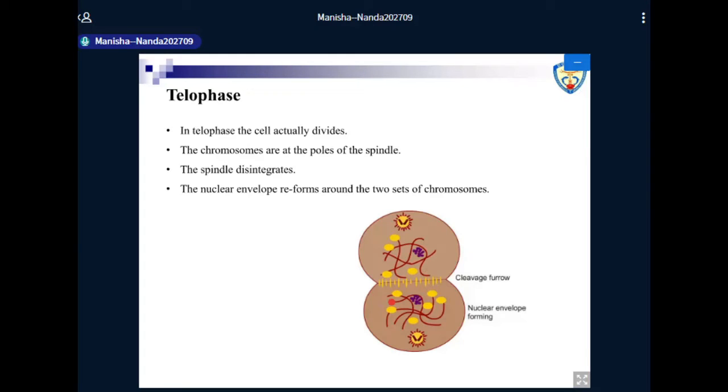The formation of the nuclear envelope is not shown here clearly in this diagram, but once all the chromosomes have reached the opposite poles, they will be in the decondensed form, there will be a nuclear envelope, and they will again enter into the interphase of the cell cycle.